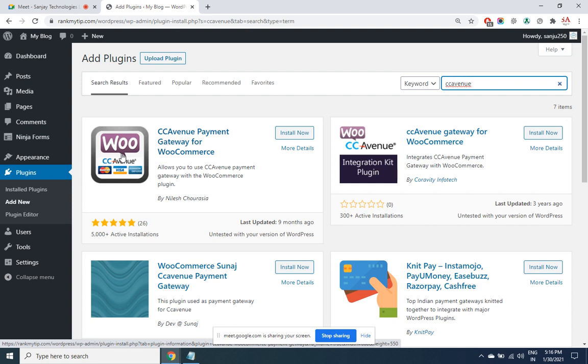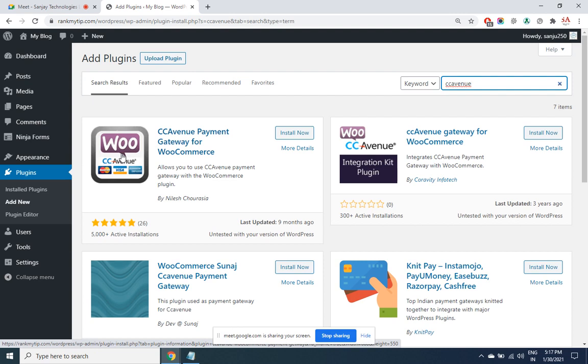What's the meaning of a payment gateway? A payment gateway will provide an interface to the end user where he can choose any payment method, but the amount will get linked directly to your associated bank account. So you may have an account in HDFC Bank, ICICI Bank, maybe Kotak Bank, but the end user may wish to pay using debit card, credit card or net banking of various other banks. A payment gateway will provide the facility to link n number of payment methods to your single bank account.